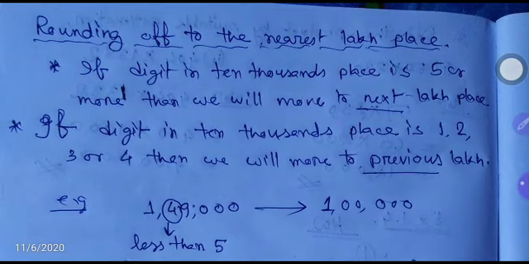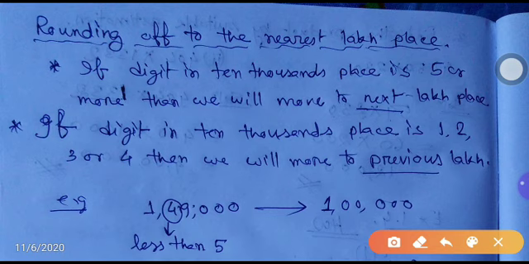Okay, so next, rounding off to the nearest lakh place. Before the lakh place, which place comes? 10,000 place. In the Indian system, before the lakh place the 10,000 place comes. So in the 10,000 place, while we round off to the nearest lakh, we have to see the digit in the 10,000 place.